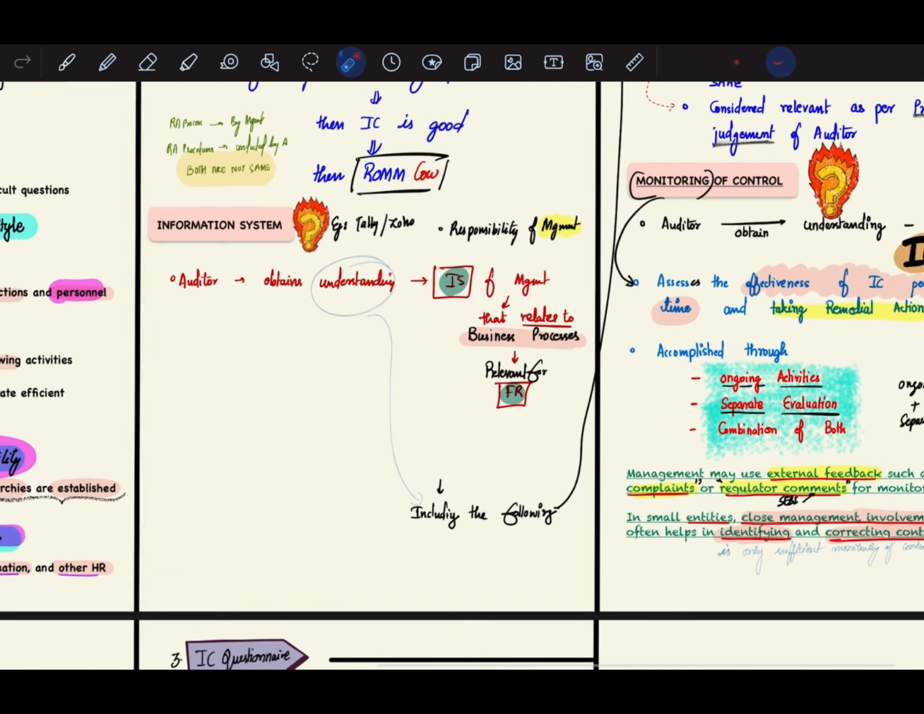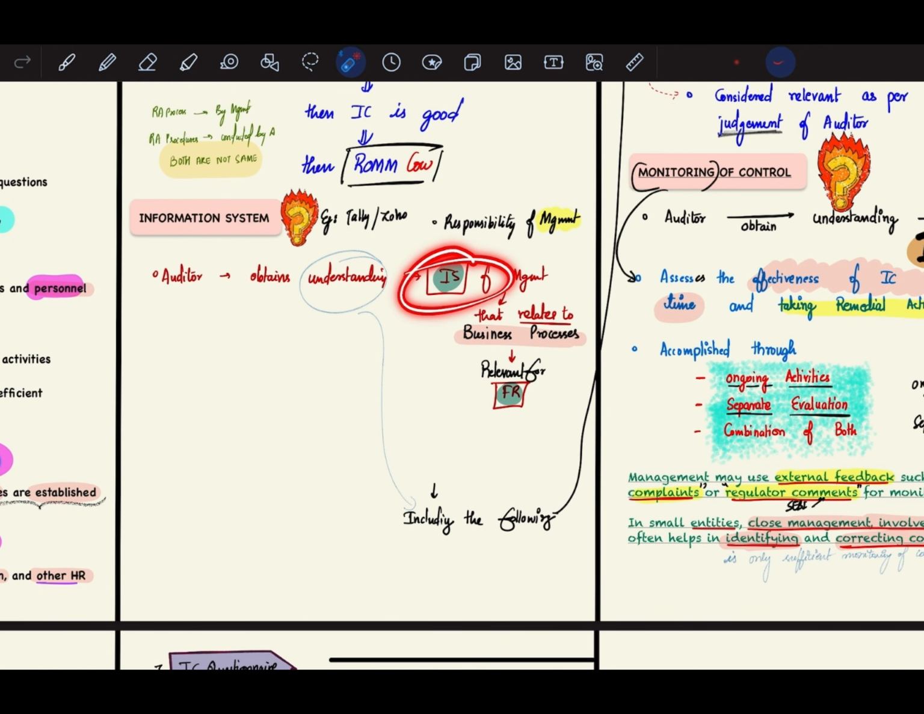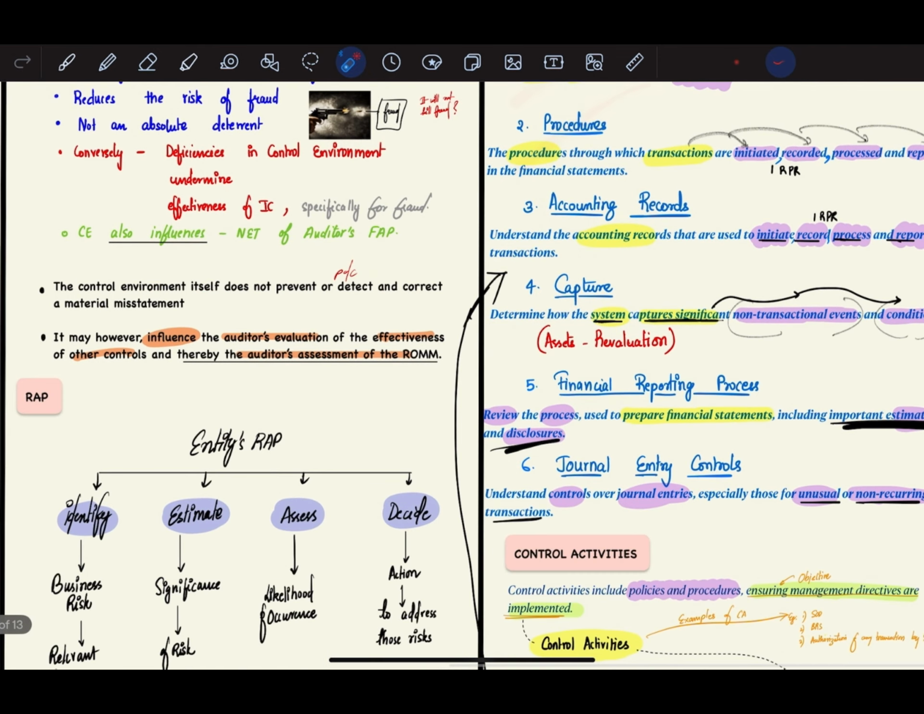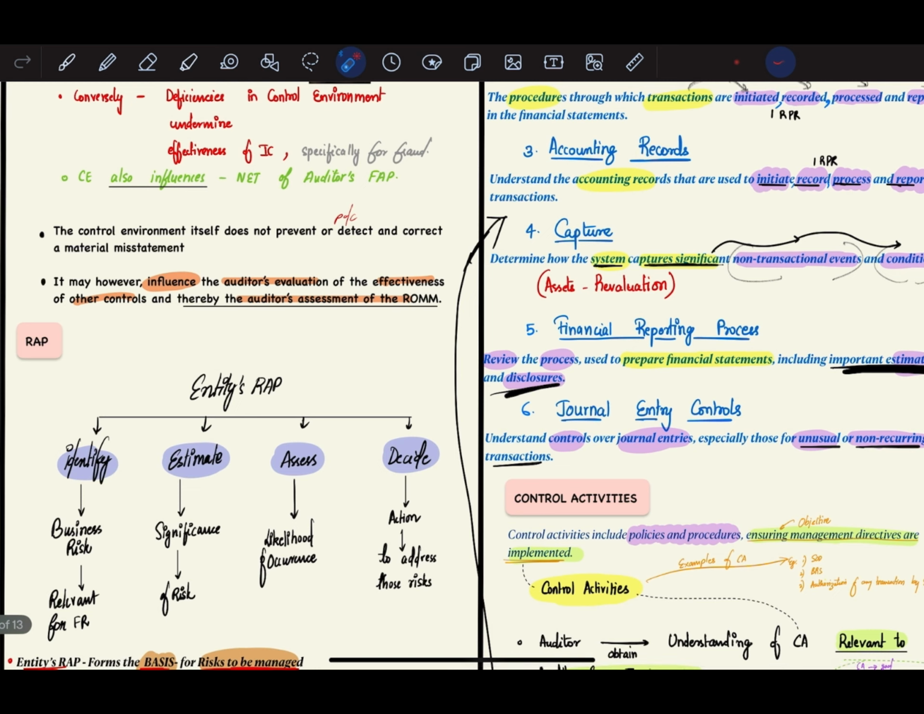So basically, in the information system, the auditor has to obtain an understanding of the information system of management, including these 5 points. What are the 5 points? Transactions, procedures, accounting records, whether the system is capturing non-transactional events and conditions, financial reporting process, and journal entry controls.